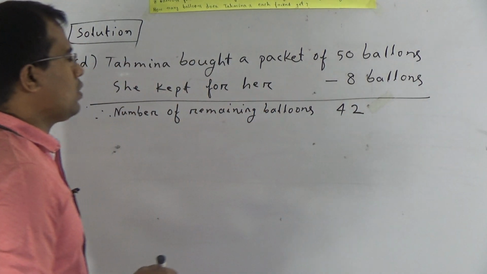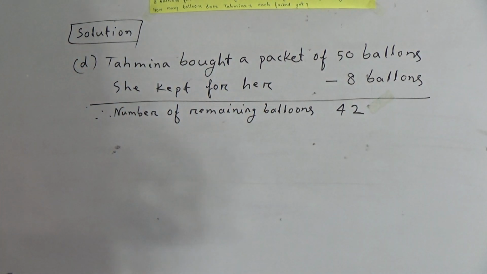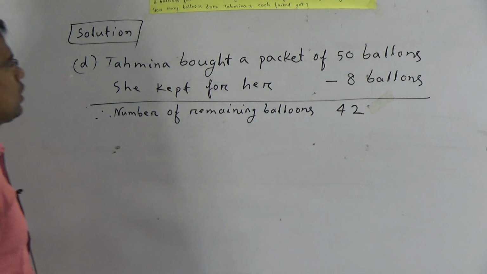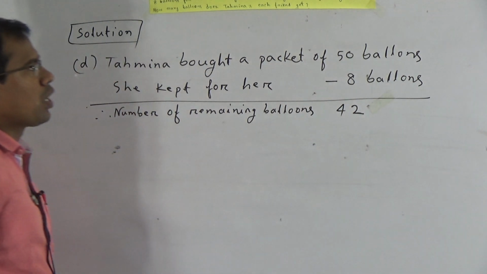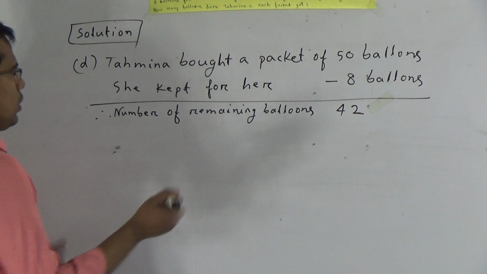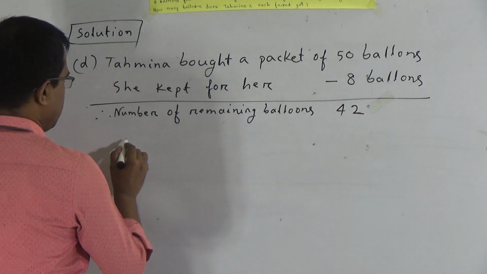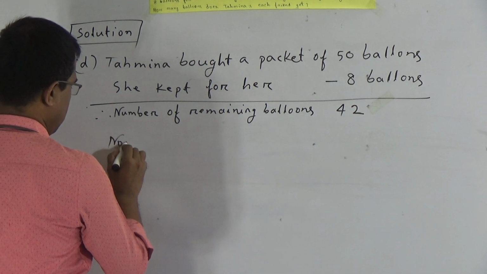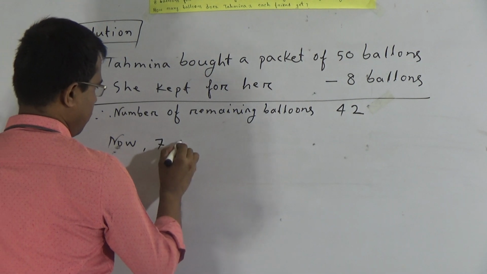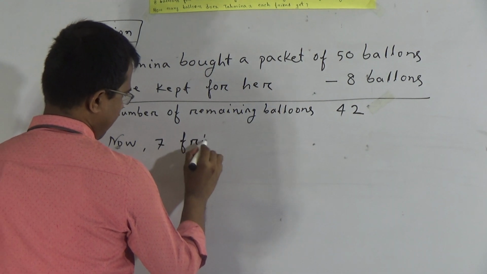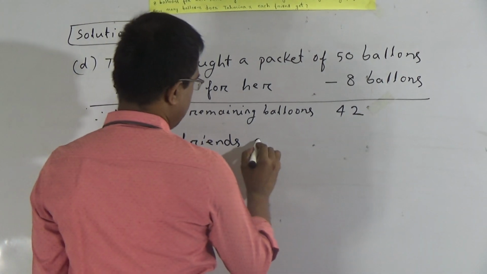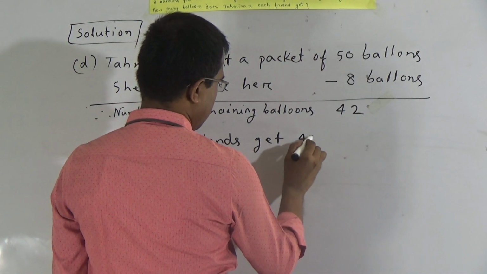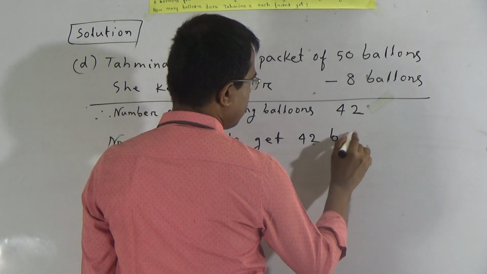Now we have to distribute these 42 balloons equally among 7 friends. That means 7 friends get 42 balloons, therefore 1 friend gets, we have to divide. Now, 7 friends get 42 balloons.